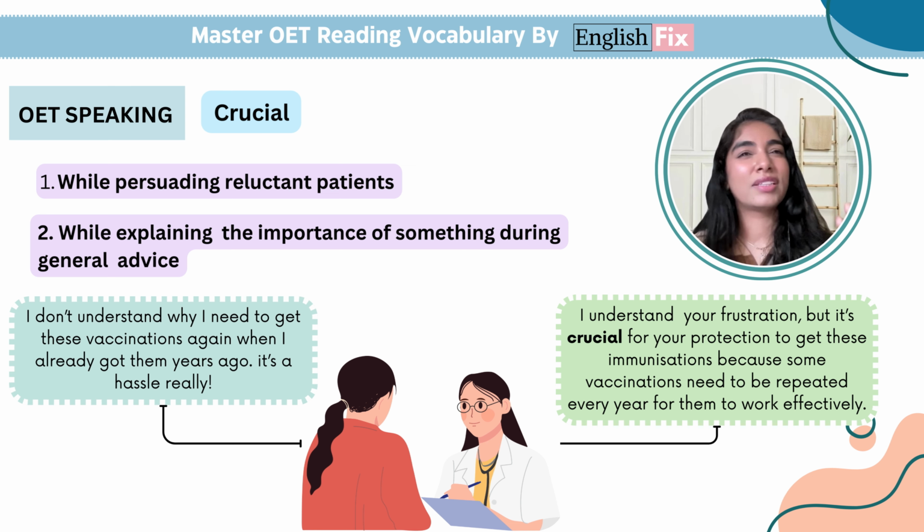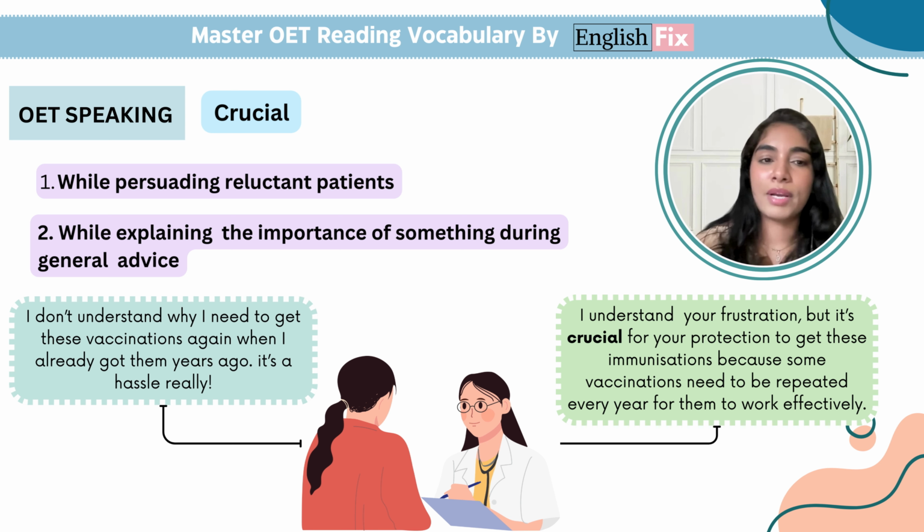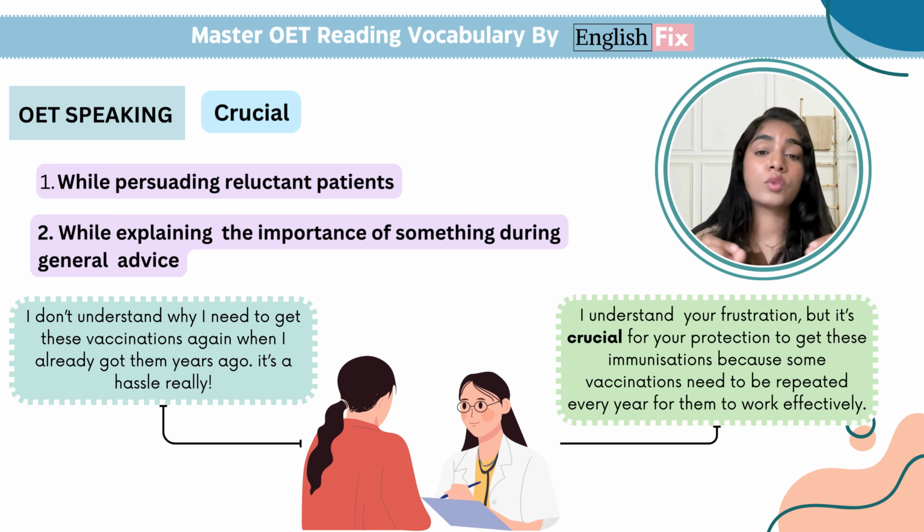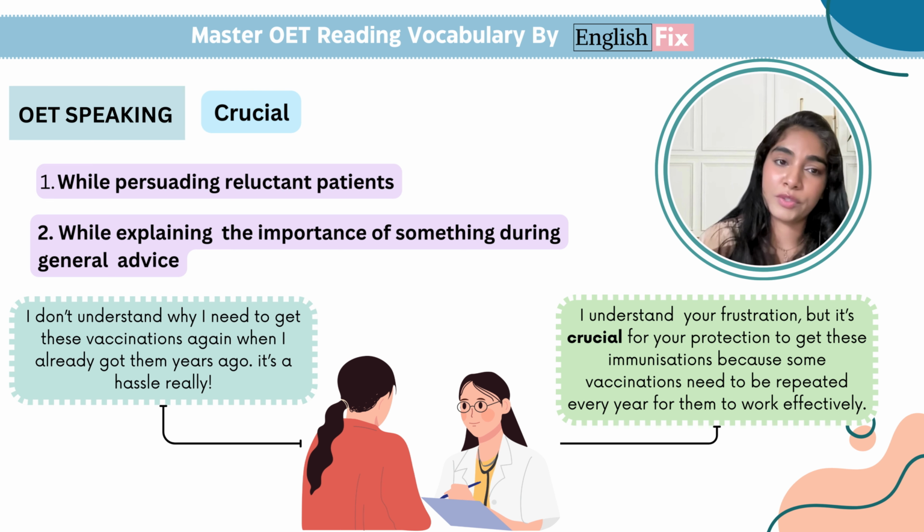So rather than repeating the word important again and again, you can use the word crucial here by saying, I understand your frustration, but it's crucial for your protection to get these immunizations because some vaccinations need to be repeated every year so that they can work effectively for you.